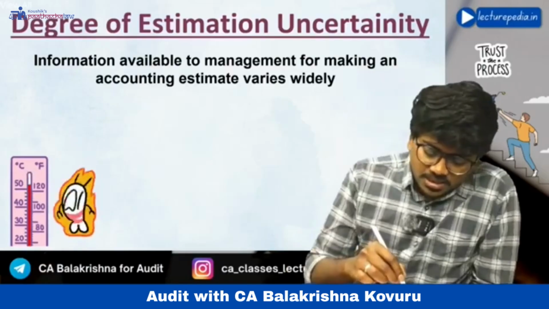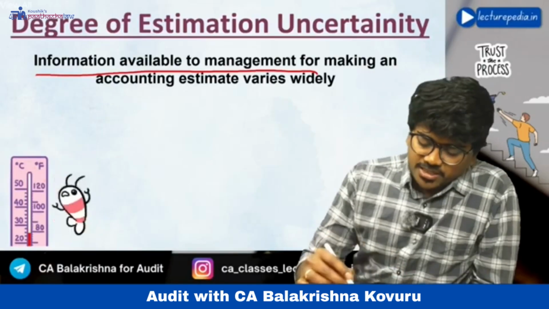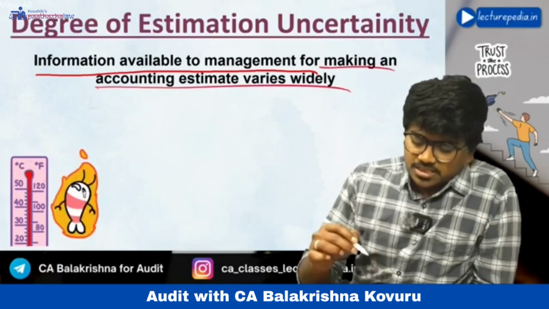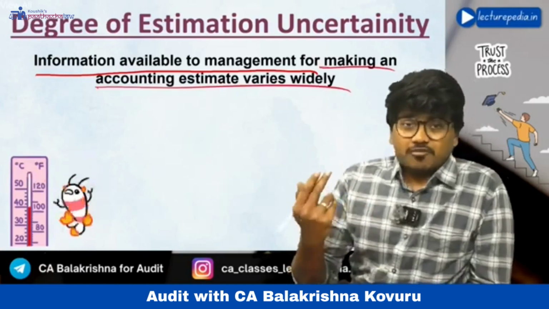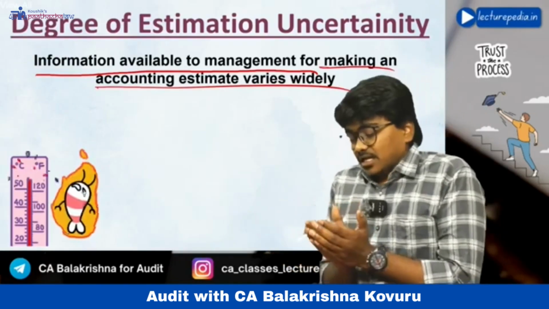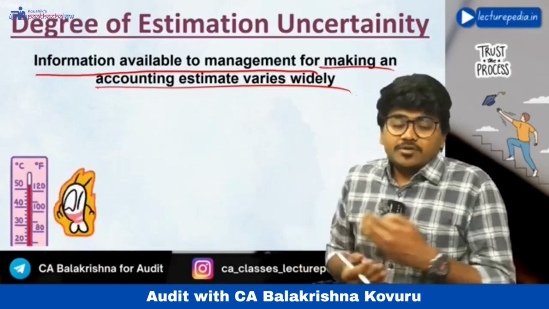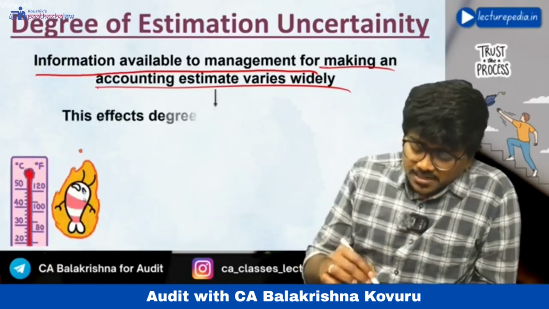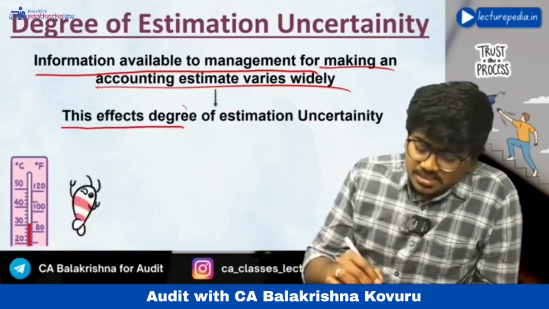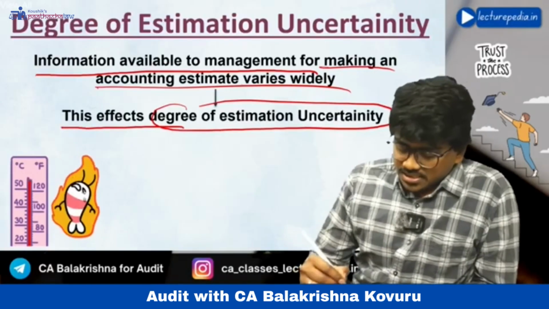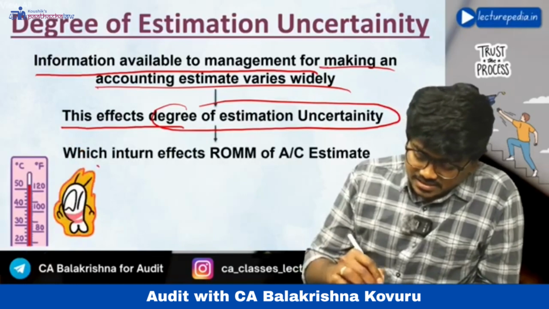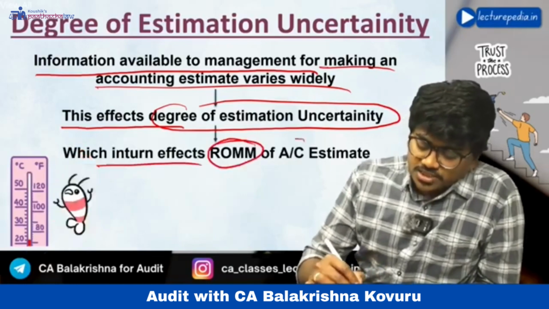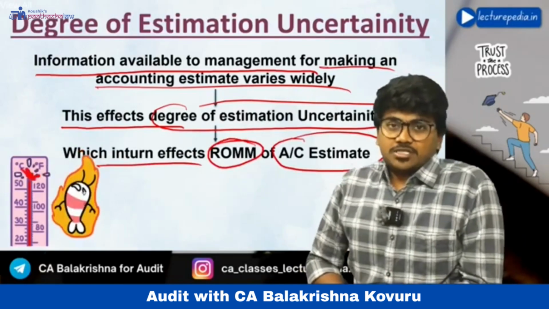We will see that. Information available to management for making an accounting estimate varies widely. The information that is available to the management for making accounting estimates varies, and this affects the degree of estimation uncertainty, which in turn affects risk of material misstatement of accounting estimate.